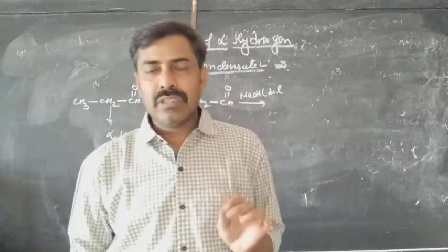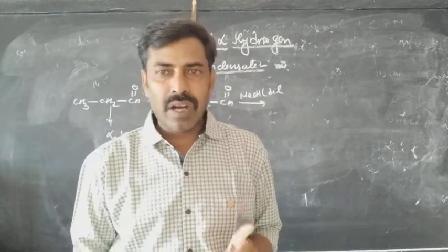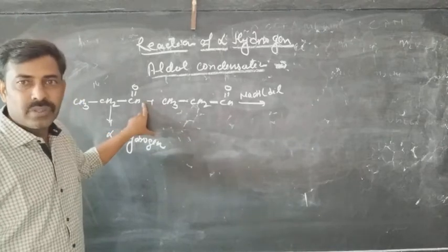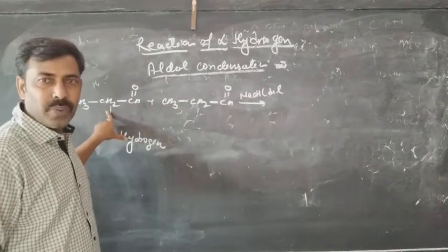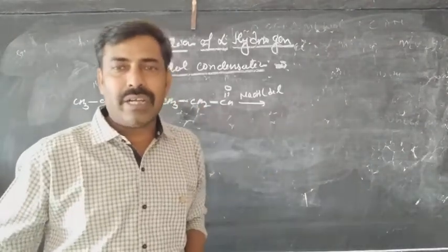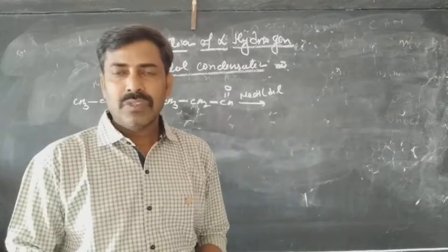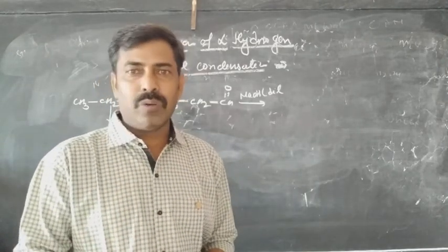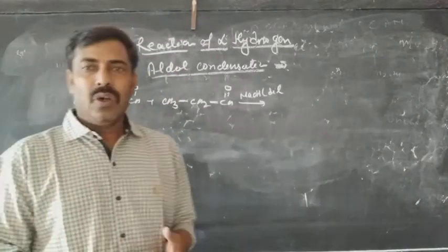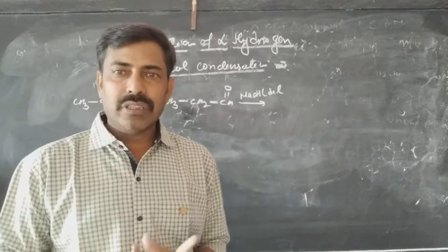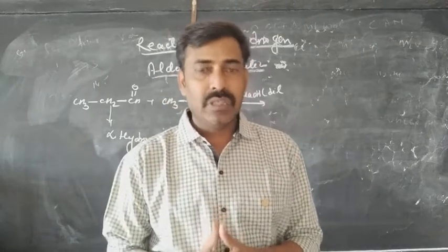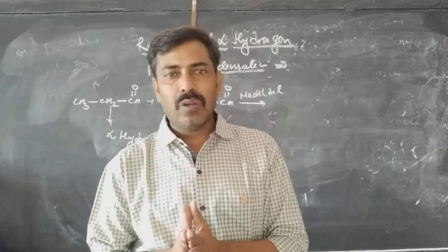The aldol condensation runs only in the presence of the alpha hydrogen. Then the first question, what is the alpha hydrogen? In this compound, the carbon next to the functional group, whatever hydrogen is carried by that carbon, that will be called the alpha hydrogen. यानी फंक्शनल ग्रुप के जस्ट बाद वाले कार्बन पे जो भी हाइड्रोजन होता है, that is called the alpha hydrogen. And if a system is containing the alpha hydrogen, only then it can give the aldol condensation. Otherwise, it is not capable to give the aldol condensation. So the first condition for the aldol condensation, there must be presence of the alpha hydrogen.